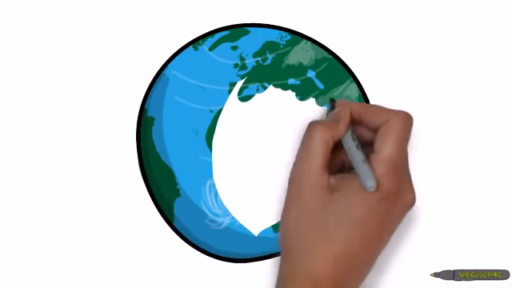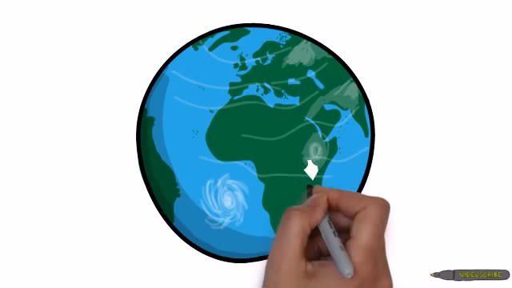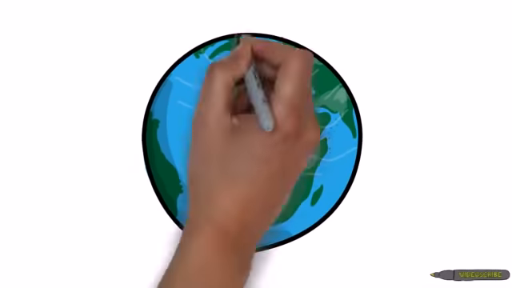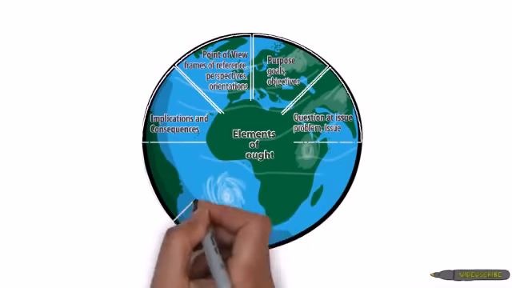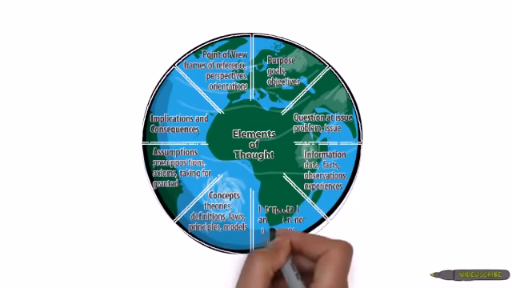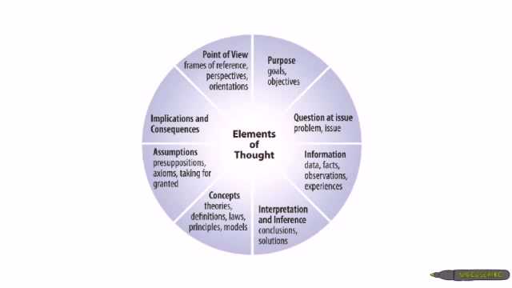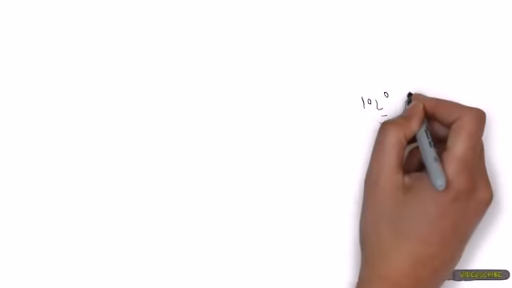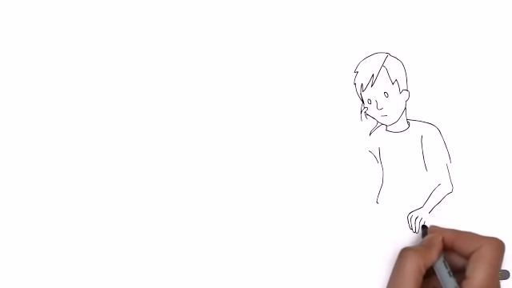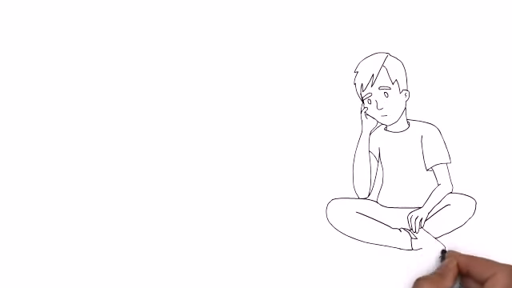We all have a system to break down how we understand things, how the world looks at us, how we make sense of the world. The ways we think are called the elements of thought. But once we have thought about something, how do we know if we're right? How do we know if our thinking is any good?